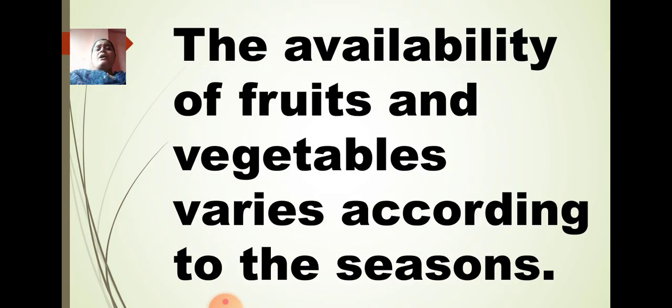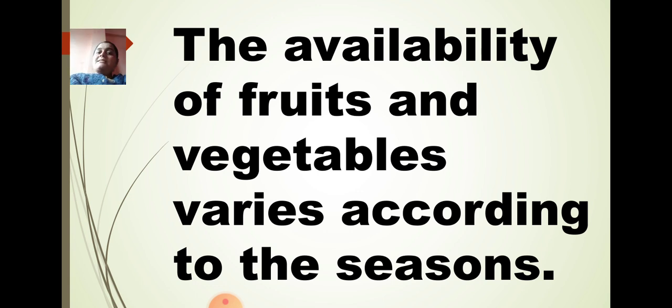The availability of fruits and vegetables varies according to the seasons. What do you mean by this sentence? We get fruits and vegetables according to the seasons. As it is summer, we get different types of fruits and vegetables. When it is rainy season, we get again some other variety of fruits and vegetables. Again in winter season, we get another variety. So the fruits and vegetables are available in the market according to the seasons.